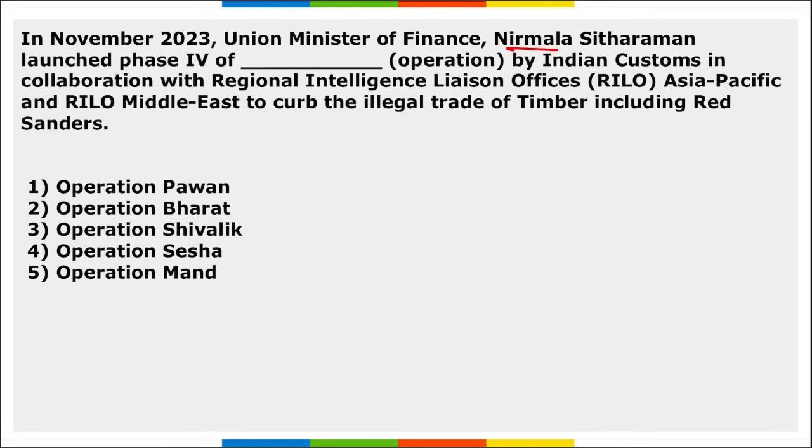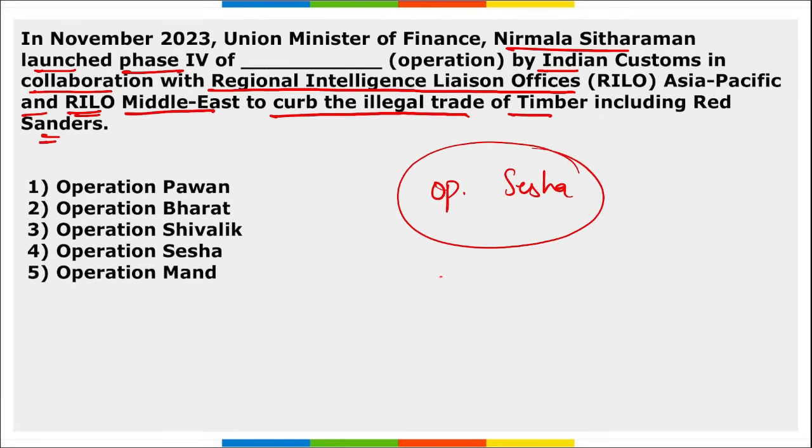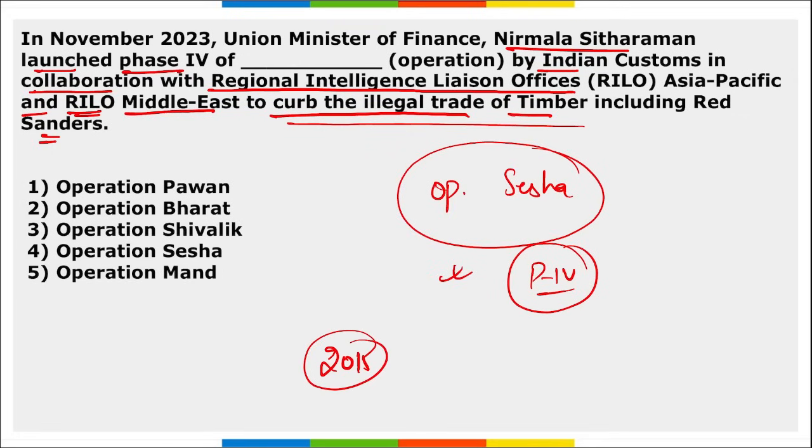Union Minister of Finance Nirmala Sitharaman launched the Phase 4 of an operation by Indian Customs in collaboration with Regional Intelligence Liaison Office, Asia Pacific and RILO Middle East to curb the illegal trade of timber, including red sanders. So what is the name of that operation? It is Operation Shisha. This was launched by Finance Minister Nirmala Sitharaman, and it was Phase 4 of this operation, basically to curb the illegal trade of timber, including red sanders. Operation Shisha was initially launched in 2015, and this time in 2023 it was Phase 4 of this operation.